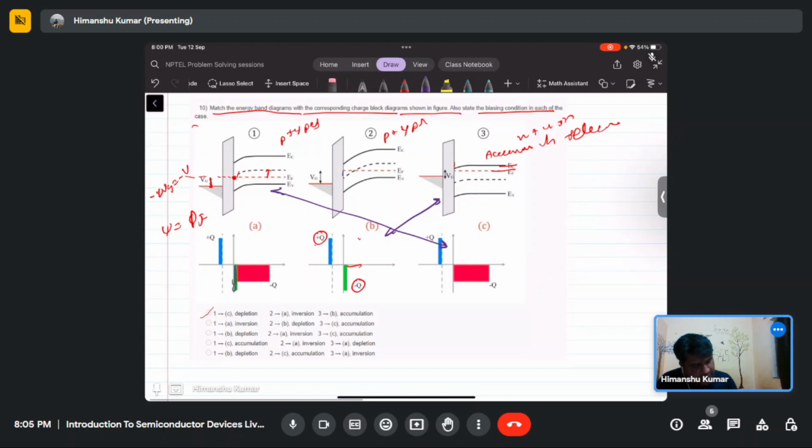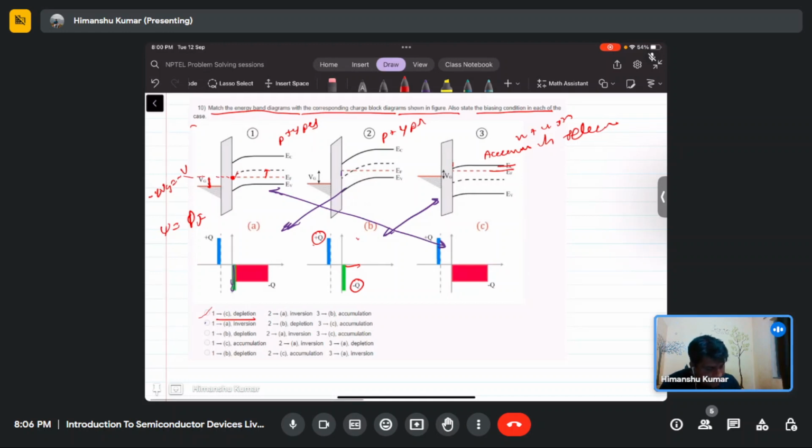So the correct answer is: first is C, that is depletion; second is A, that is inversion; third is B, that is accumulation. So the first option is correct.